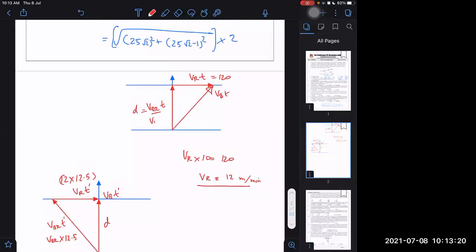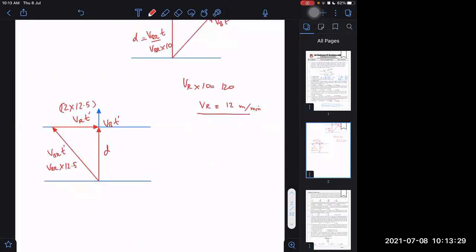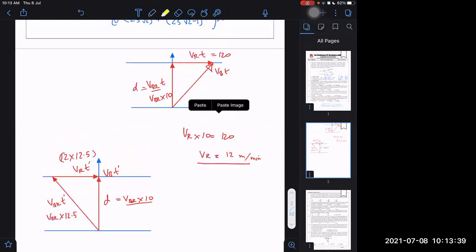And this is here VBR into, I think time was given, 10 into 10. Now D I can write VBR into 10 here also. It will be same, right? VBR does not change from this to this. VBR will not change and distance will not change. Okay.